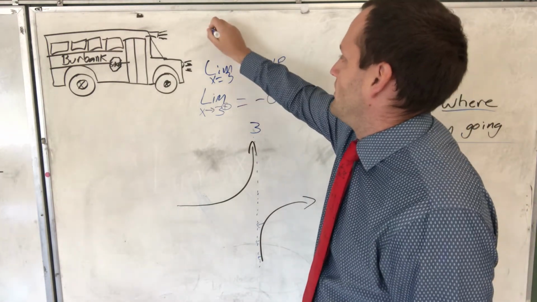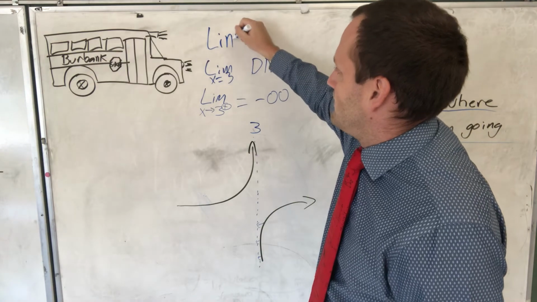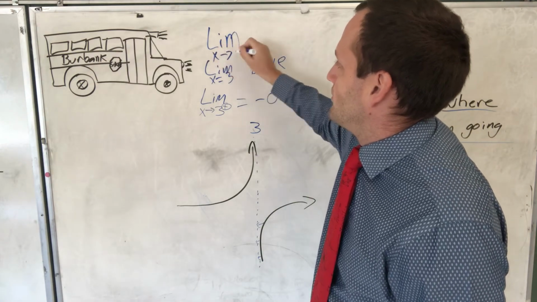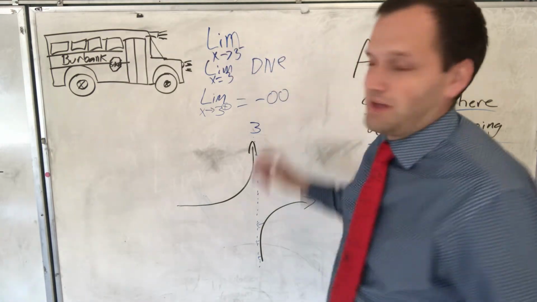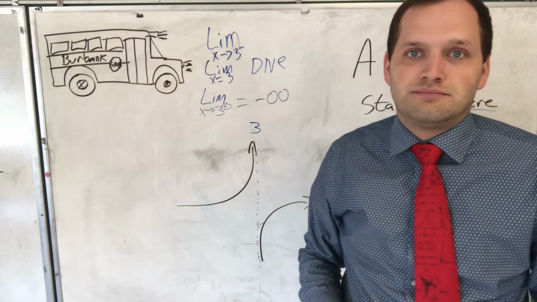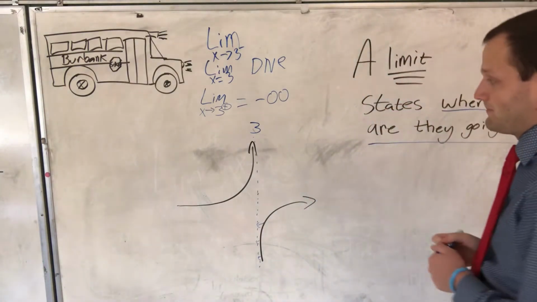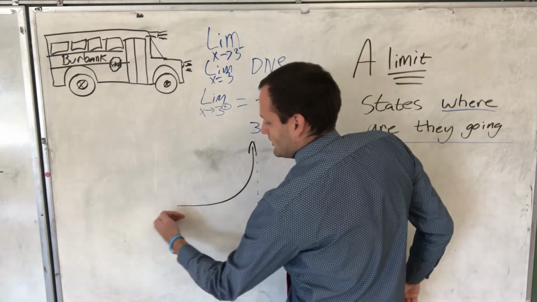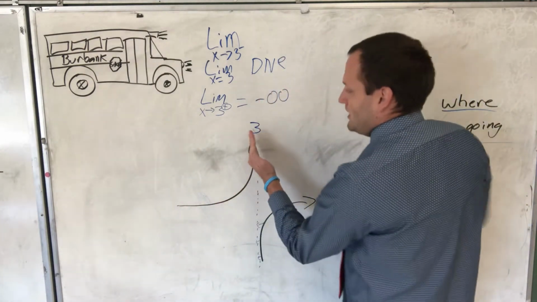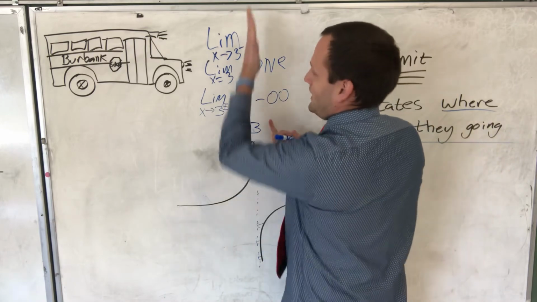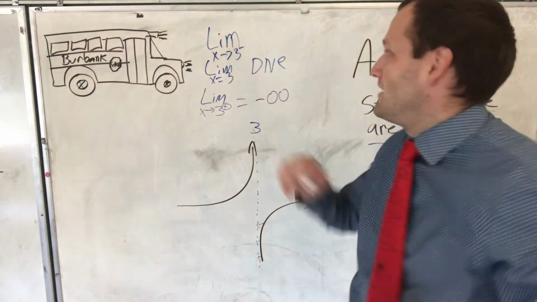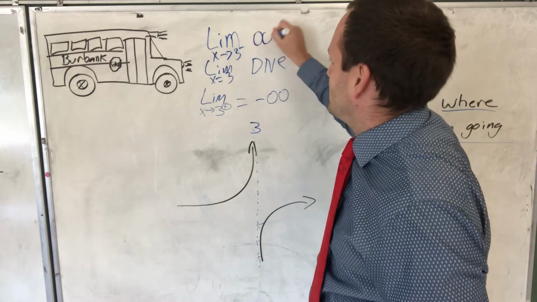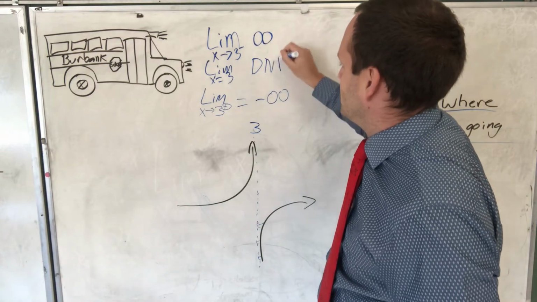Then finally we have the limit as x approaches 3 from the negative side. Well, let's look, okay? From the negative side, well, over here would be your negative side. We're coming along, it starts going up and up and up. We're getting really close to 3. Where is the line headed towards? It's headed towards positive infinity. Okay, that should technically be an uppercase E, but whatever.